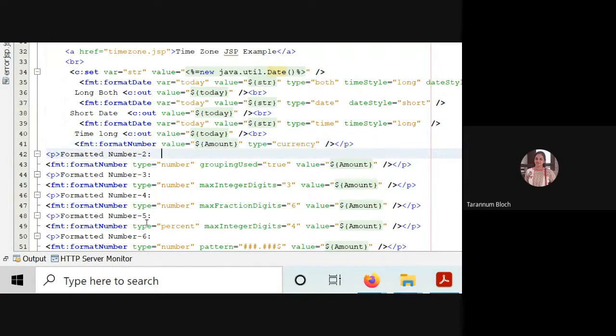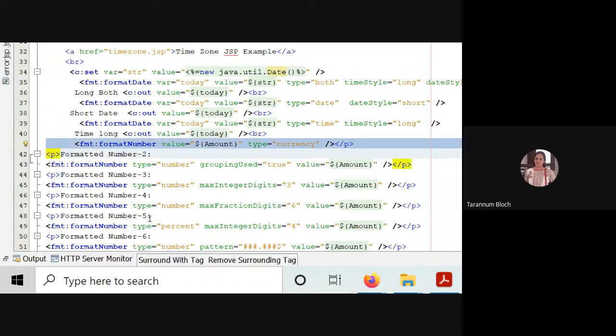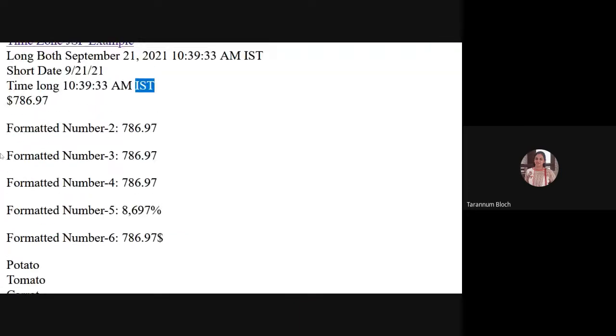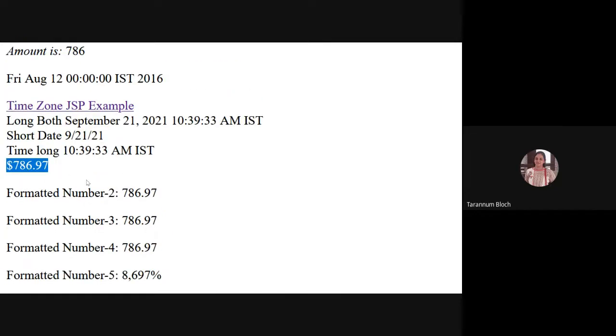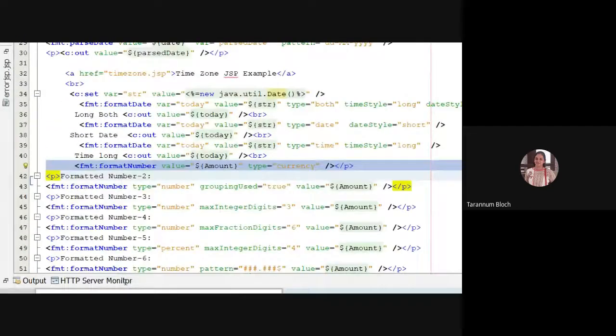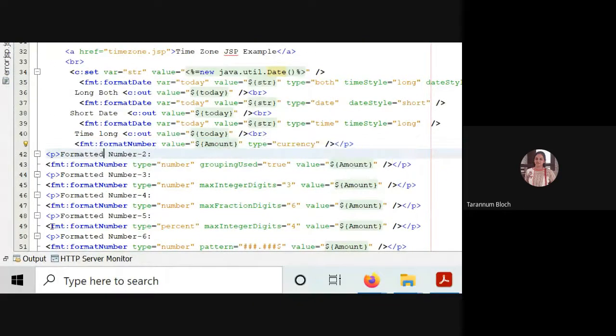So when I have taken it as type currency, it will print as a dollar amount. Now here, format number 2, the same number, fmt:formatNumber. I'm saying type is number. I'm saying grouping used true. Grouping is putting the comma in the places of hundreds and thousands. So it is true here.